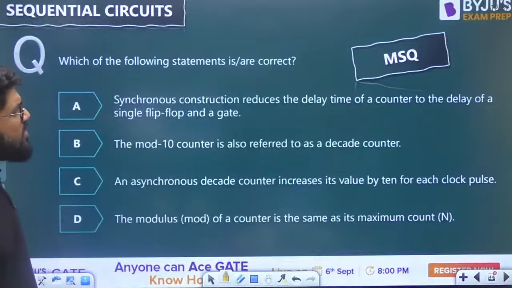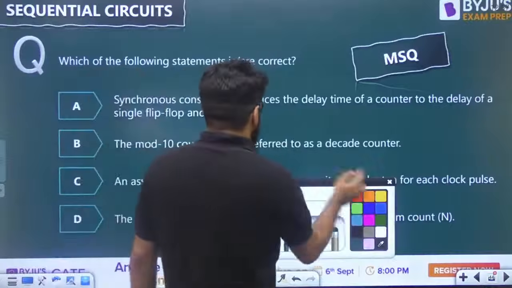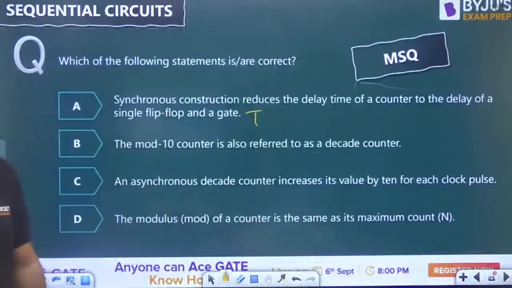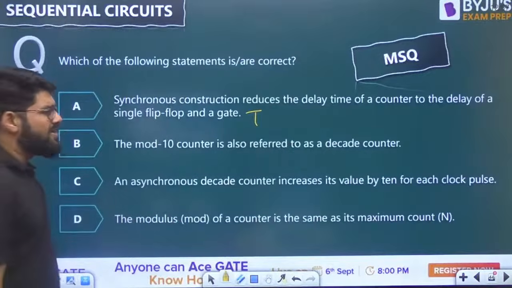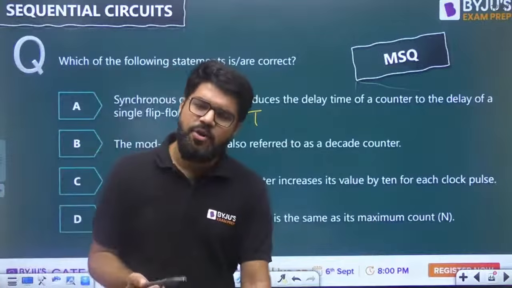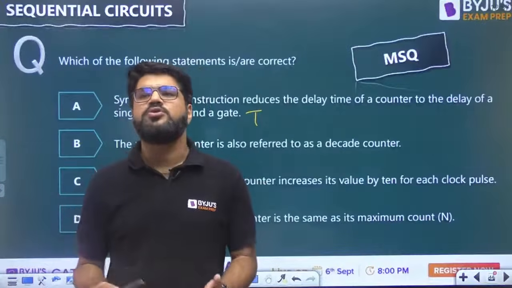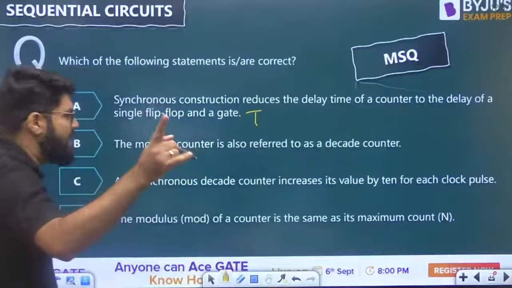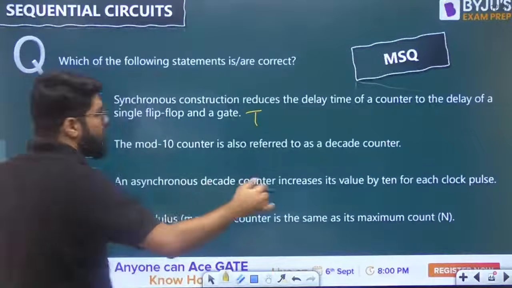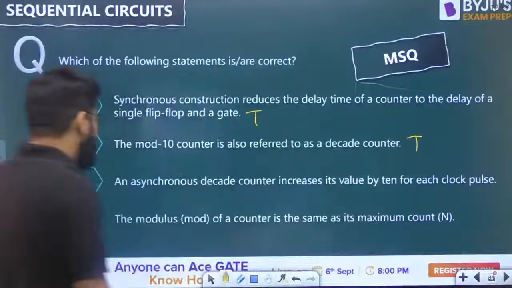Synchronous construction reduces the delay time of a counter to the delay of single flip-flop and a gate. True or false? MSQ question, guys. Yes, that is what I just explained you. A mod 10 counter is also known as a decade counter. Yes, any mod 10 counter is known as a BCD counter, also known as a decade counter, because it counts one decade. One decade is equal to a factor of 10. So this stands out to be true.